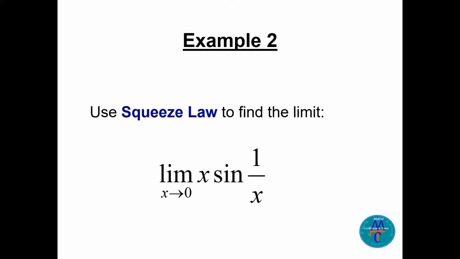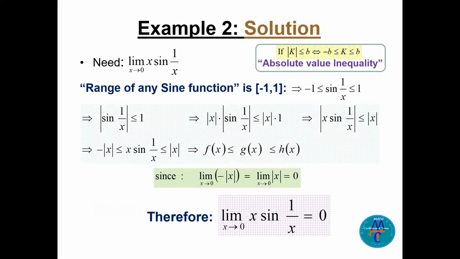Use the squeeze law to find the limit of x sine 1 over x as x goes to 0. How can we do that to check the limit? Now, we know this absolute value inequality: if the absolute value of k is less than or equal to b, then k is between minus b and b. Remember this from algebra. Now, the range of any sine function, so if we have sine 1 over x, is between minus 1 and 1, we know that. Then we can write this as the absolute value of sine 1 over x less than or equal to 1.